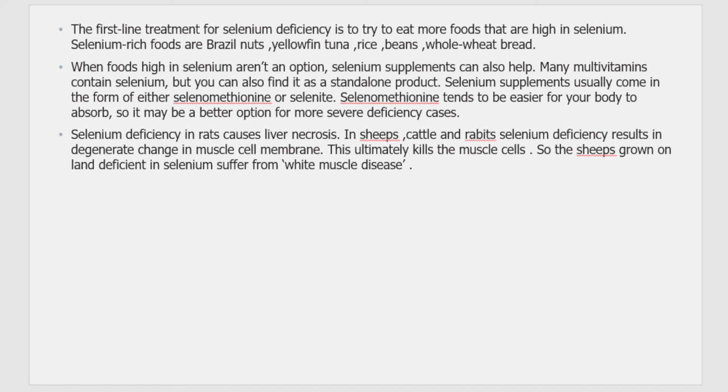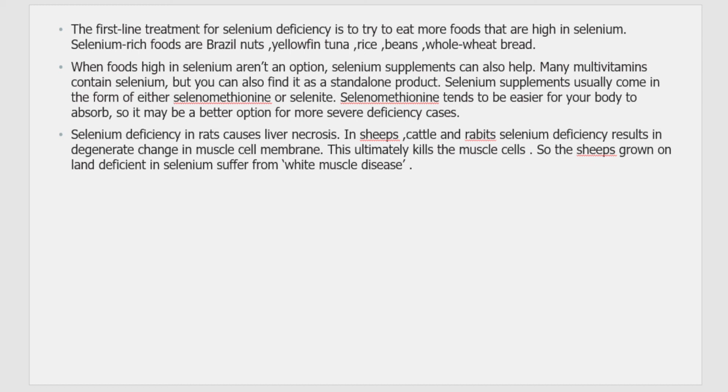These are like multivitamins that contain selenium, and some of them are in the form of selenomethionine or selenite. Selenomethionine tends to be easier for your body to absorb, and it can treat severe deficiency of selenium. This is about humans.